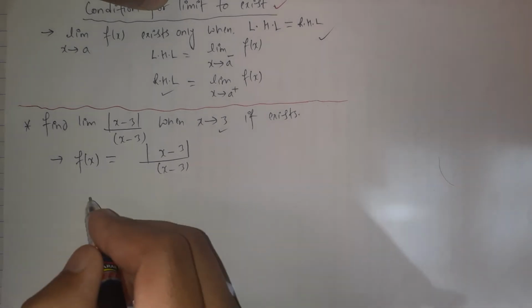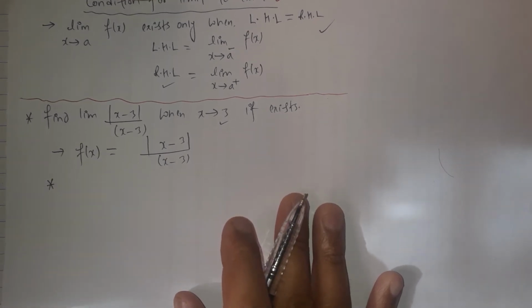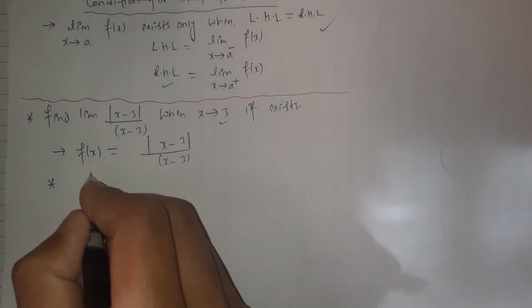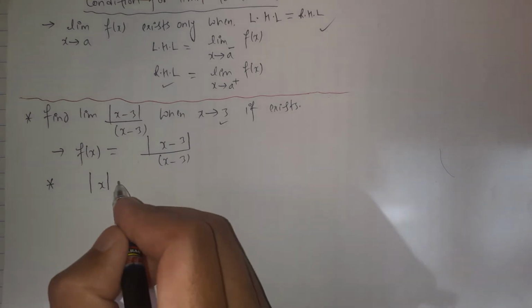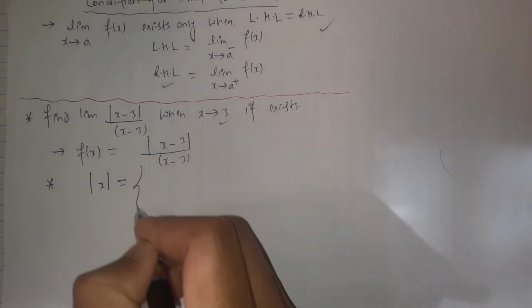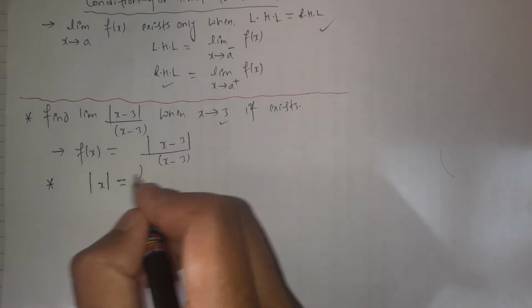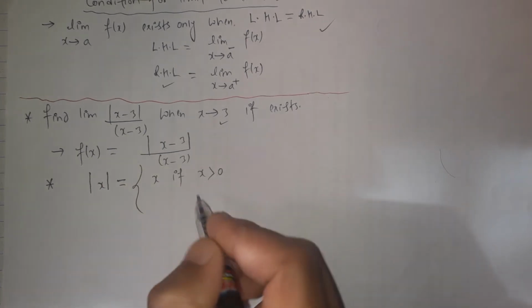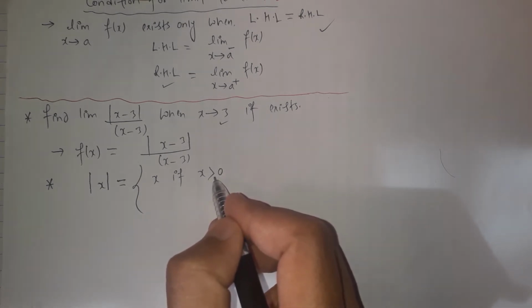First of all, let's discuss the meaning of absolute value or the modulus of a real number. The modulus of a real number is represented by the number inside two bars, and this denotes the modulus of x. The modulus of x is defined as two piecewise functions. The modulus of x is just x if x is a positive number, and it holds true for 0 also.